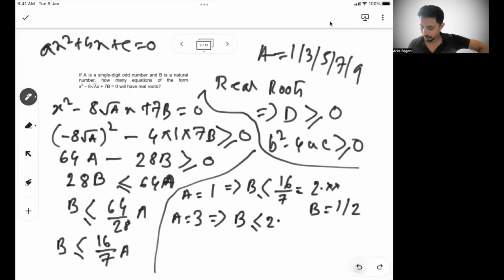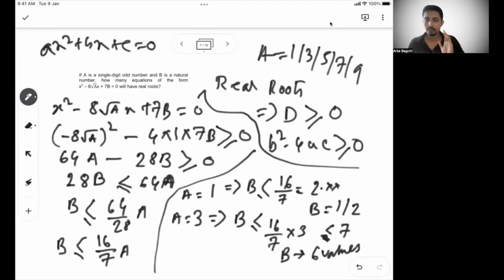So okay, you can do it like this also. b can be less than 16 by 7 into 3, or 48 by 7, which is 6 point something, or as a whole number, b has to be less than 7. B has to be less than 7 means b will have 6 values: 1, 2, 3, 4, 5, 6.